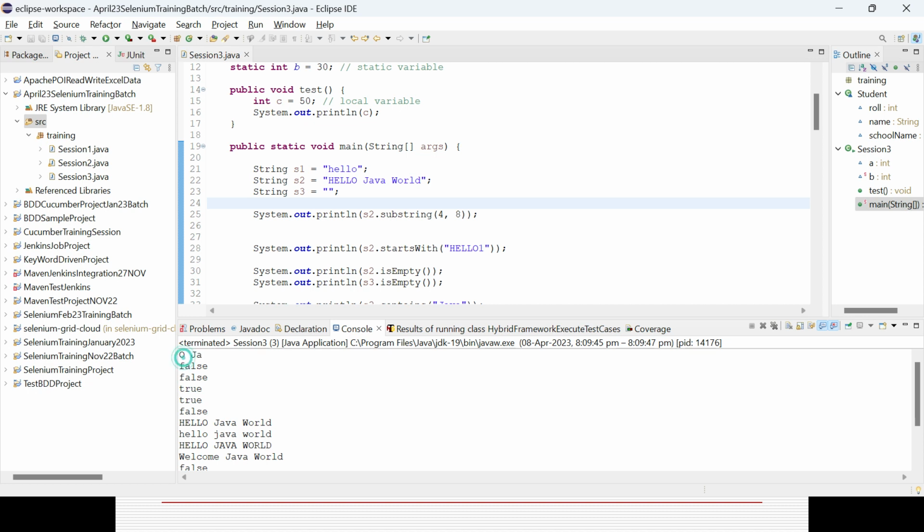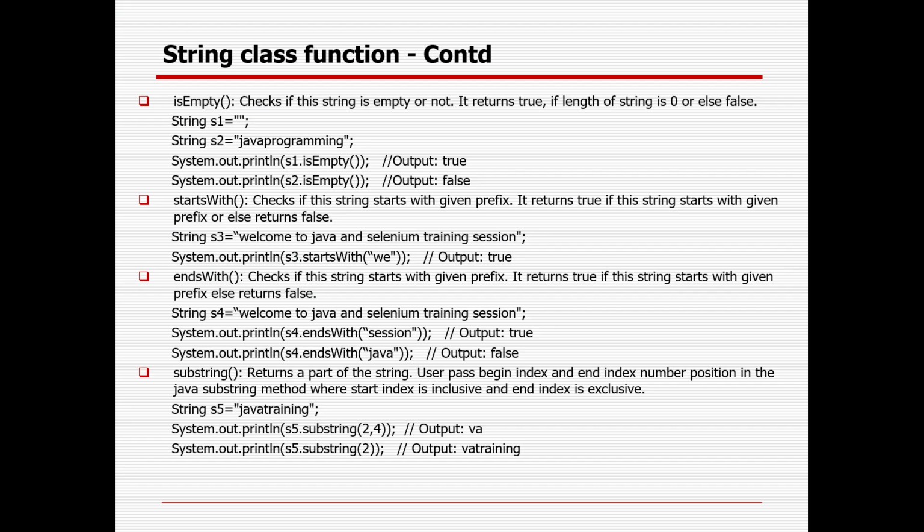This O and then space and then Java. So that is the different thing, right? You can deal with the string class methods. This is very important in case you want to validate some text with the expected and actual, you can use all these methods, and definitely it will be helpful for an automated process. You can make everything automated instead of manual.